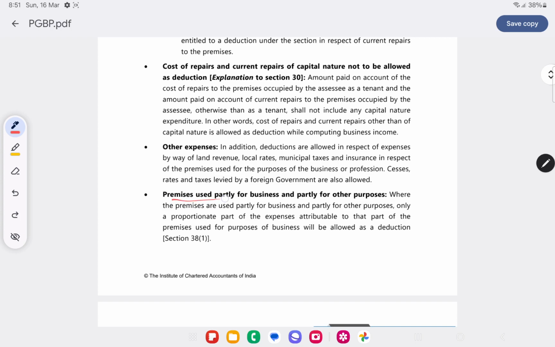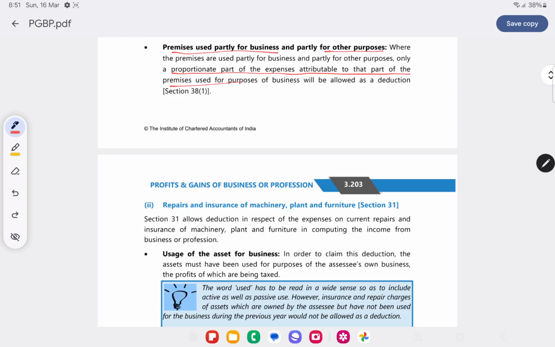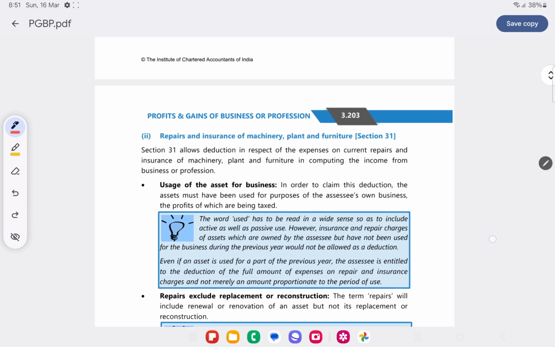If the premises is used partly in business and partly for other purposes, then the proportionate part of expenses attributable to the business shall be allowed as deduction. Then we have seen repairs and insurance for machinery, plant and furniture.